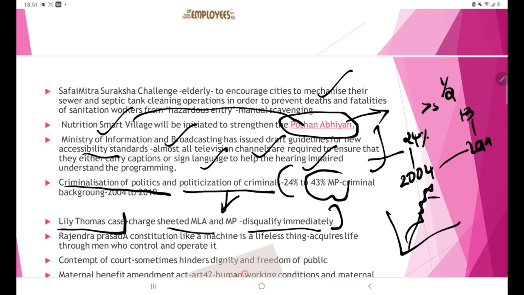Then I have given yet another point, which is a quote by an important personality. This is Rajendra Prasad. He has talked of a constitution like a machine, a lifeless thing. It acquires life through men who control and operate it. So this is one quote which you can use in answer writing.